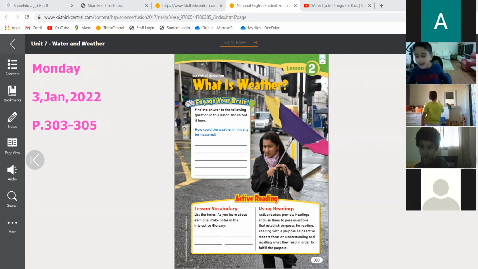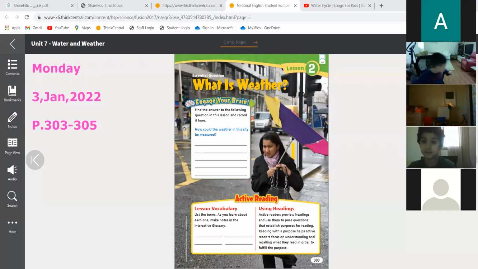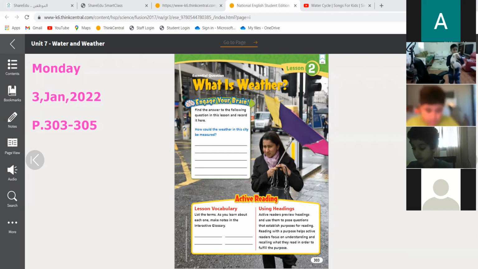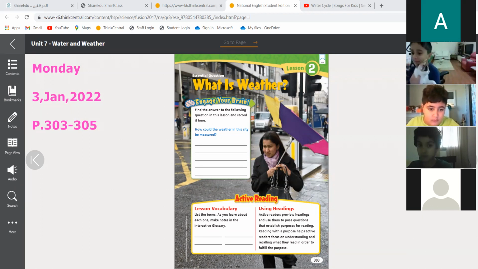Yesterday, I don't have any rain. Only I have a good weather. I have cold weather. Yes, I have a cold weather, but I don't have any rain. Okay, so when you are describing the weather, you are describing what? You are describing the atmosphere, the air around you. So when you are describing the weather, you are describing the air around you in one place at one time. This is the weather.